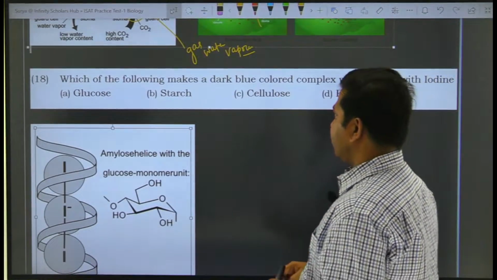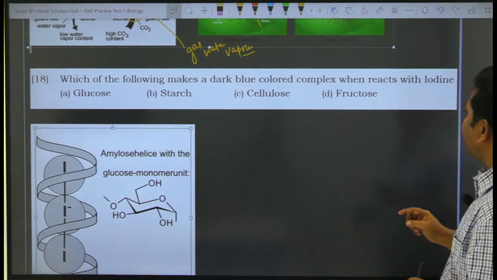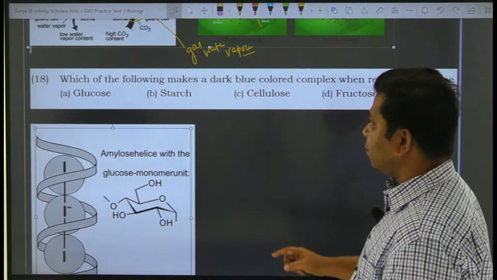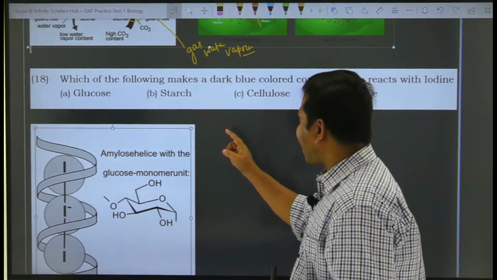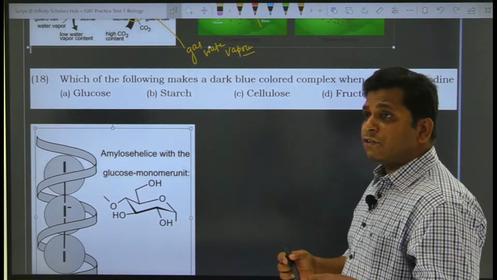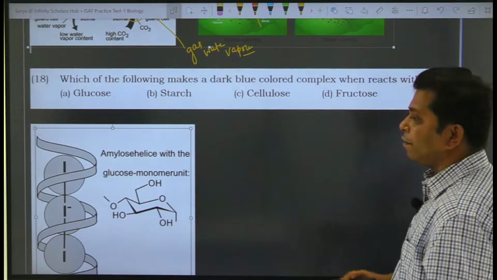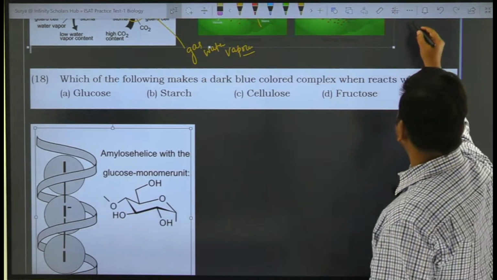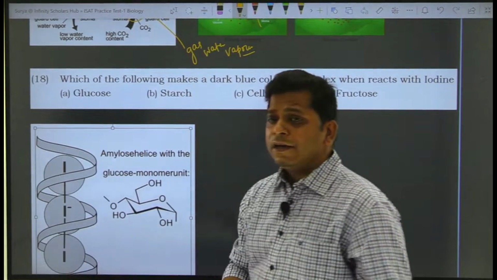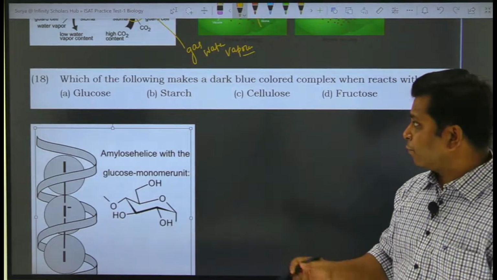Which of the following makes a dark blue colored complex when it reacts with iodine? The choices given are glucose, starch, cellulose and fructose. As we know, these are all different kinds of sugars. So glucose is a monosaccharide, that contains a single unit of sugar.